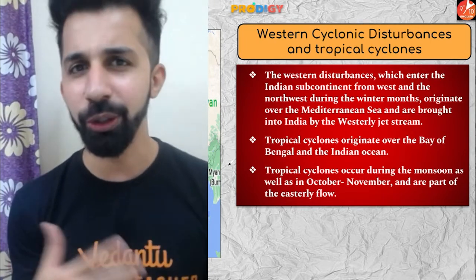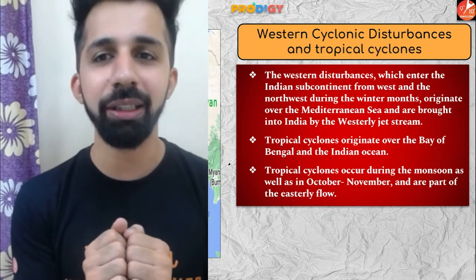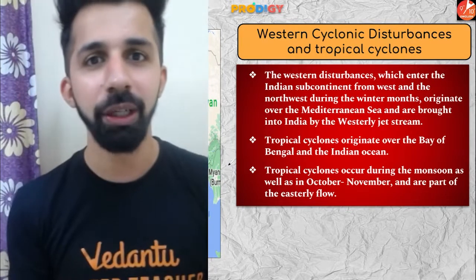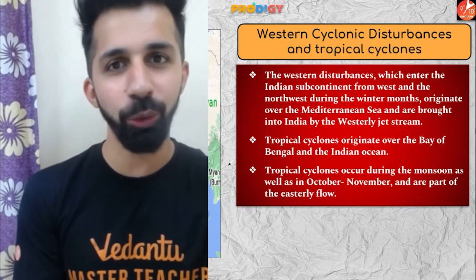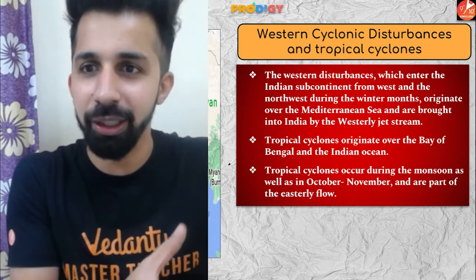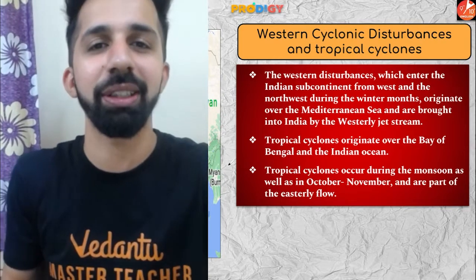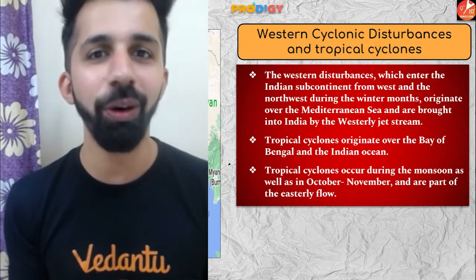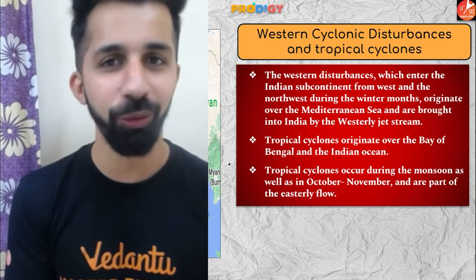So guys, I would like to give you an example. Consider jet streams as a river and western cyclonic disturbances as stones. So when the river flows, it will carry stones with it. Similarly, jet streams are moving from west to east, and on their way they are carrying western cyclonic disturbances with them, and they are entering India, which is creating unusual rainfall, which also adversely affects the northern part of India.